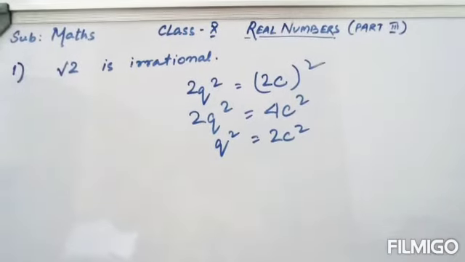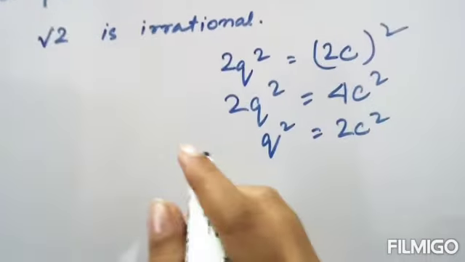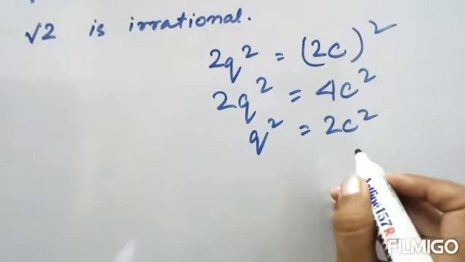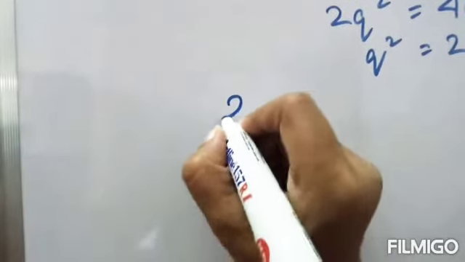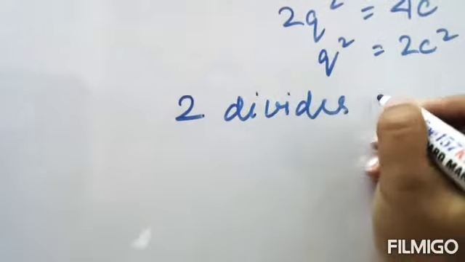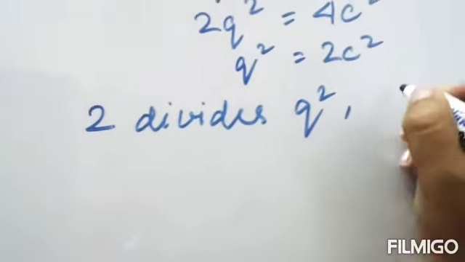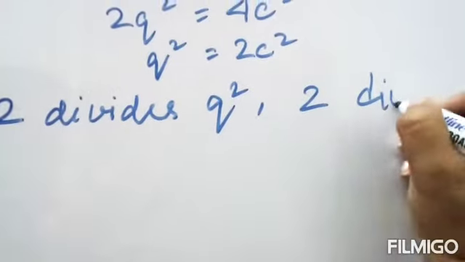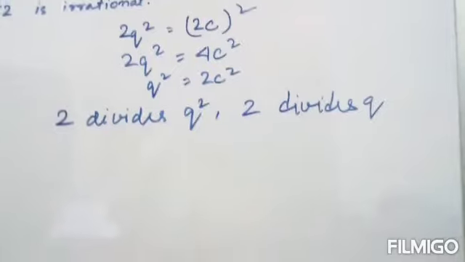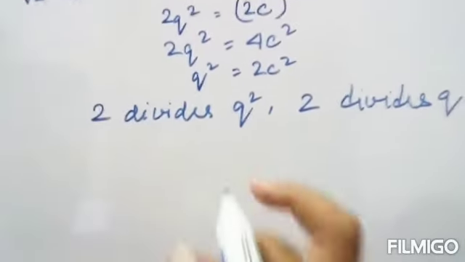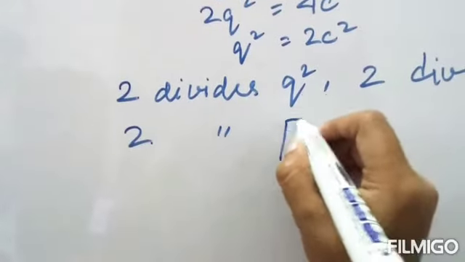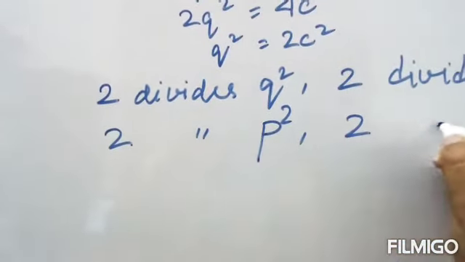So from here we can see that as 2q square is equal to 2c square, 2 divides q square, which means 2 divides q. Now previously we had seen what? 2 divides p square, so 2 divides p.